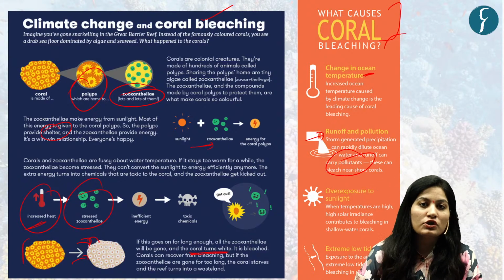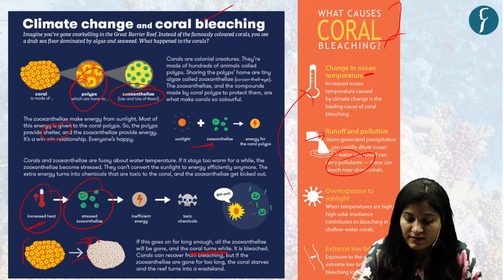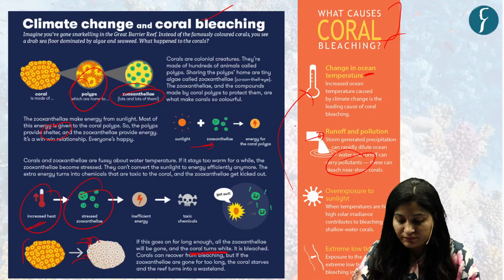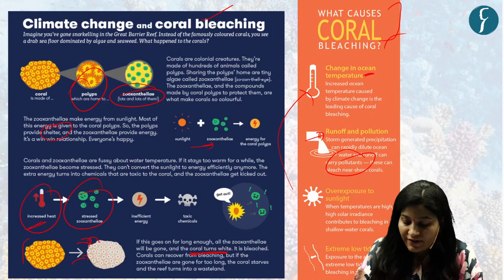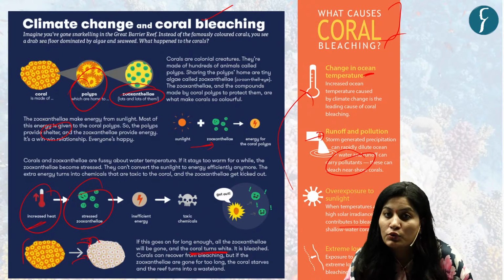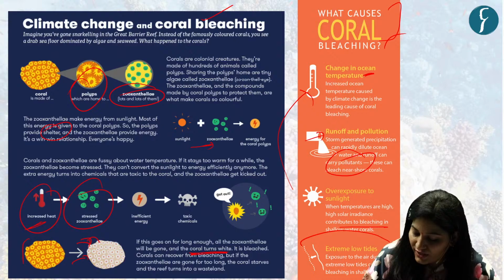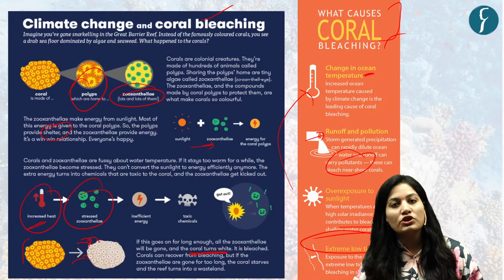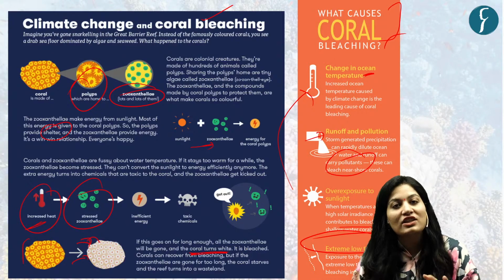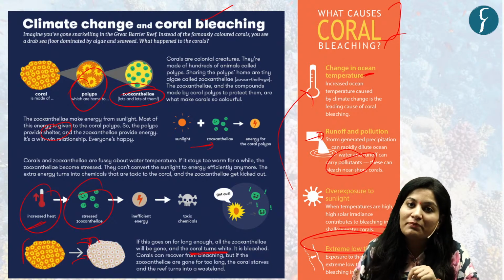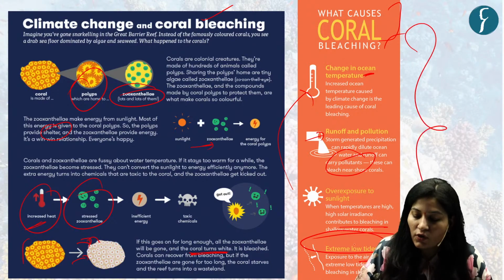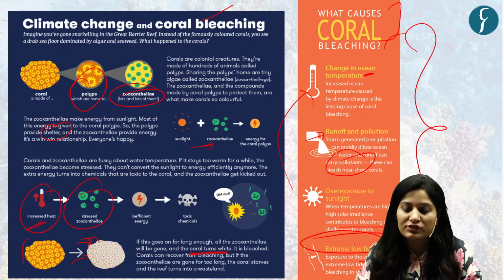Then exposure to sunlight, same reason, high temperature and high solar irradiance can contribute to coral bleaching. And then another reason is extreme low tides. Exposure to air during extreme low tides can cause coral bleaching. So these are the different causes associated with coral bleaching.